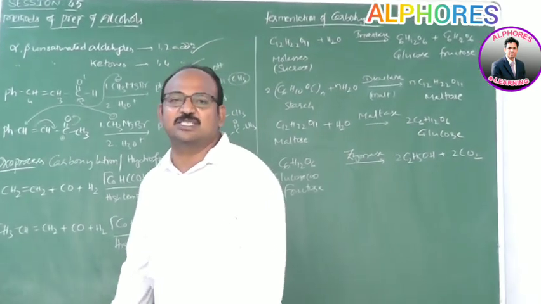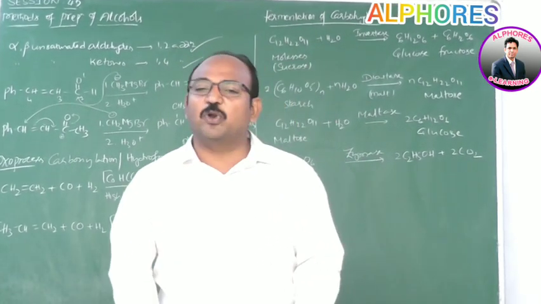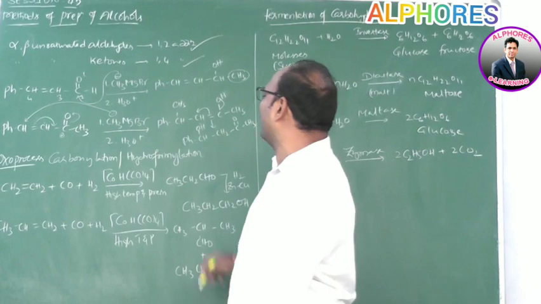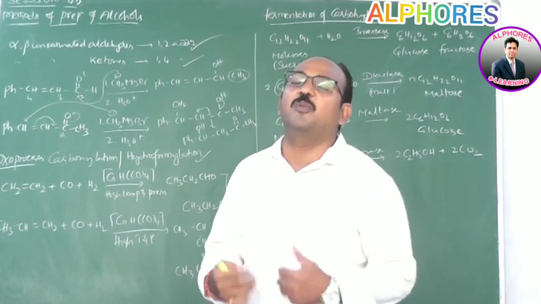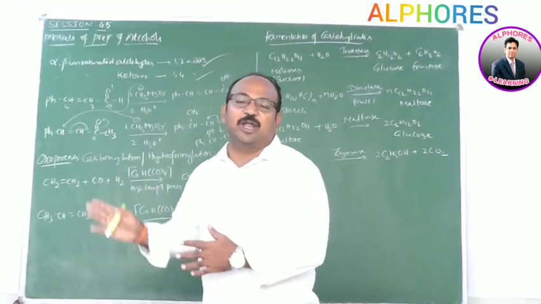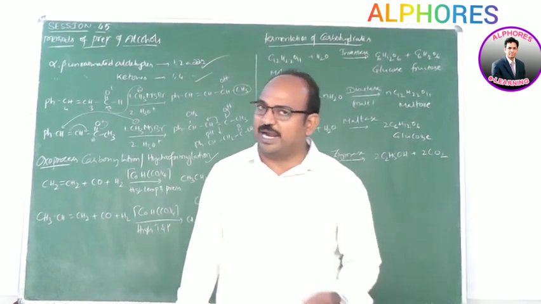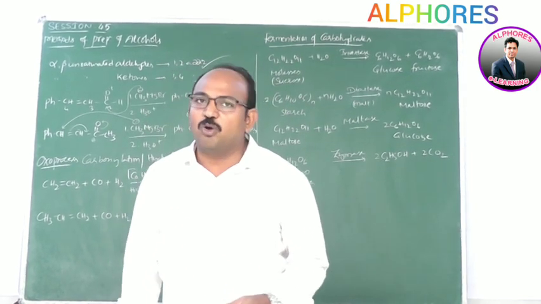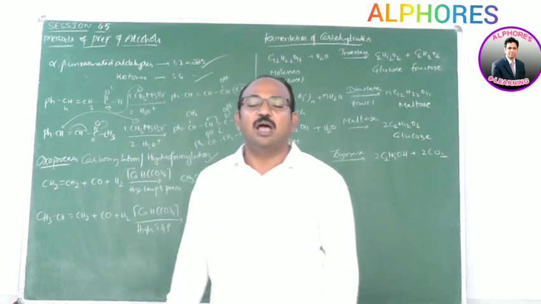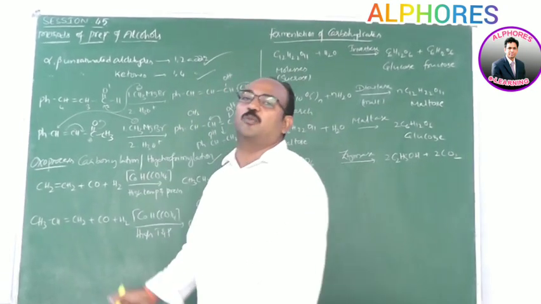Now the next process is the oxo process. The oxo process is also called hydroformylation, also called carbonylation. Alkenes react with carbon monoxide and hydrogen in the presence of cobalt tetracarbonyl or cobalt hydrocarbonyl.